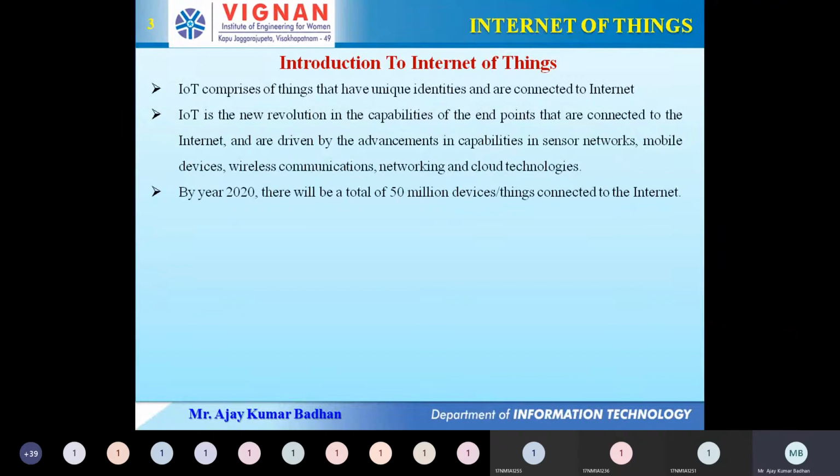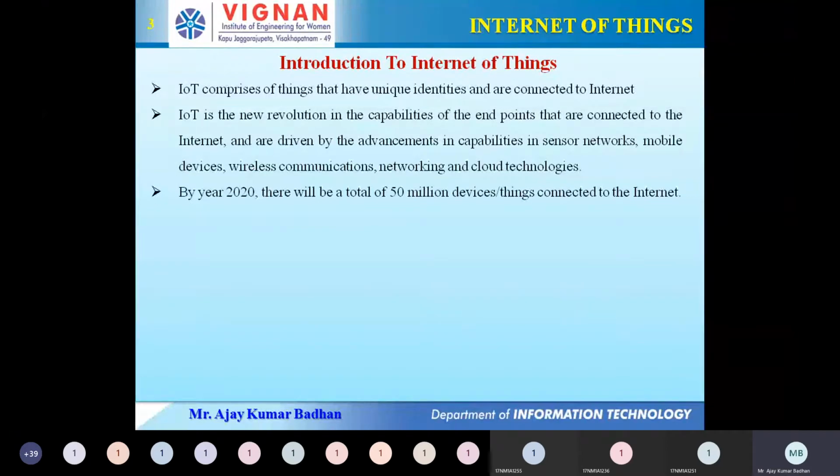These devices which are reading the data, this data will either be stored, transmitted to some database, or transmitted to some cloud related technologies. Cloud related technologies are nothing but cloud databases that will store the information read by these IoT devices. And in the previous session I already explained that by the year 2020 there will be a total of 50 million devices. Those devices are what he is calling things. Don't get confused: devices and things are the same. Things, in the sense, are what we can sense and feel, that is, the electronic devices which can be connected to the net.